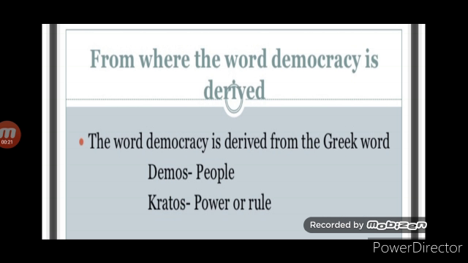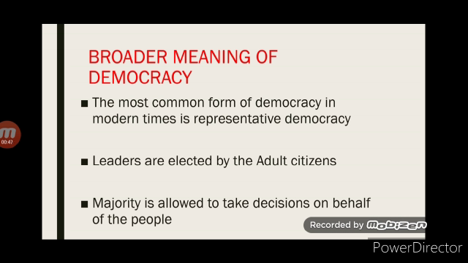Children, this word democracy is derived from the Greek word demokratia. Demo means people and kratos or kratia means rule or power. That means democracy is a form of government in which the rulers are elected by the common people. Now, today we will see the broader meaning of democracy.